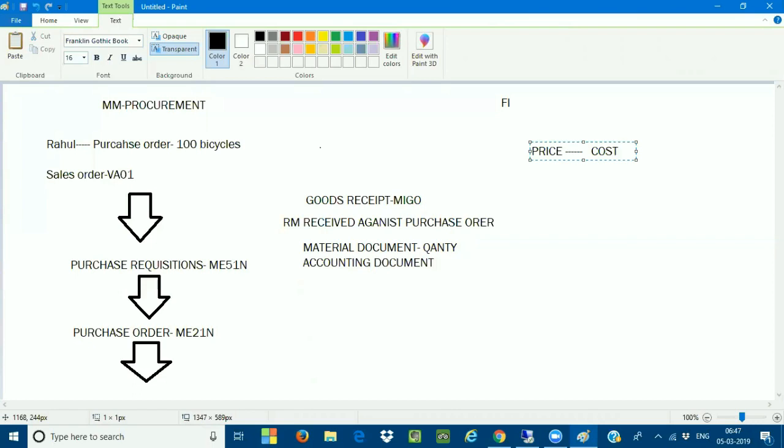Very, very important. So what is the price here? Price is nothing but 10 USD, the raw material cost. And what is the cost? The cost may include the 10 plus your freight charges, taxes, everything. Now completely it has become about 15 USD. 15 USD is nothing but the cost of the material.